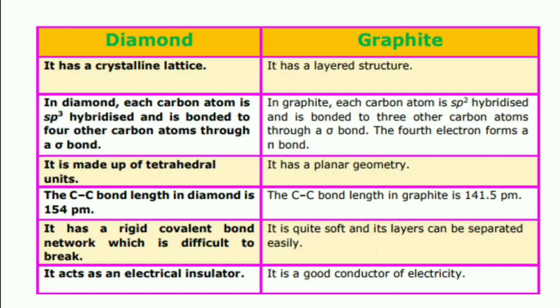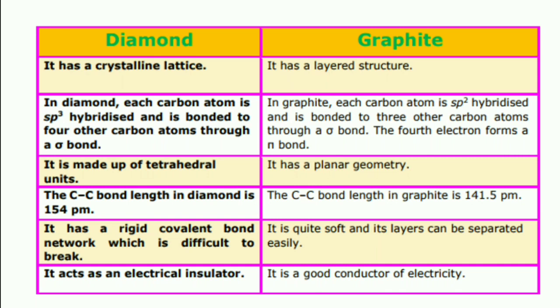And diamond has a rigid covalent bond network which is very difficult to break. That means the covalent bond is very strong, so diamond is also very, very hard. Graphite is quite soft, and its layers can be separated easily. Diamond acts as an electric insulator, and graphite is a good conductor of electricity. Once again, we can see the difference. Diamond has a crystalline lattice, graphite has a layered structure.